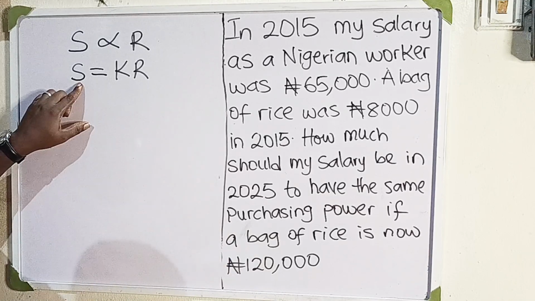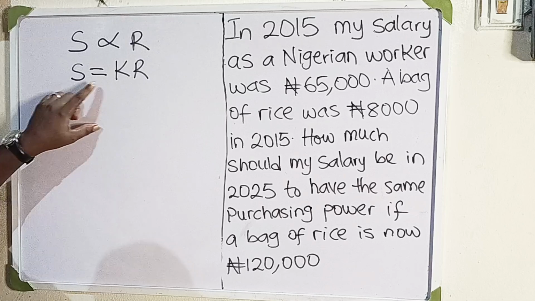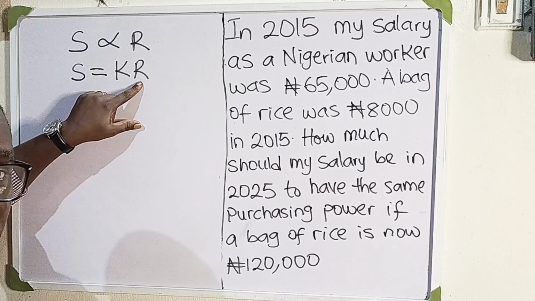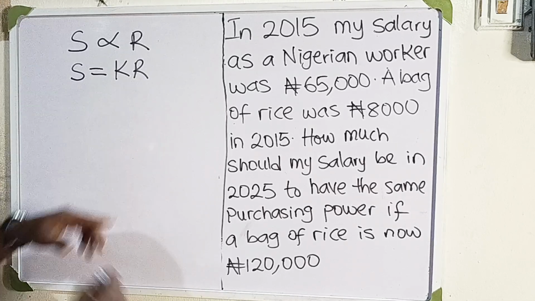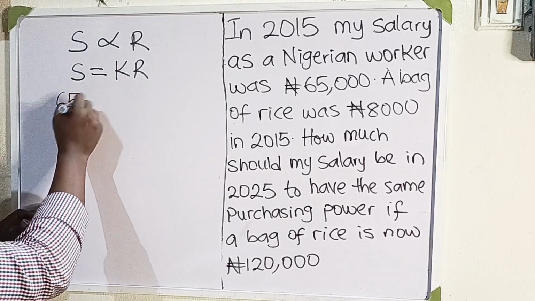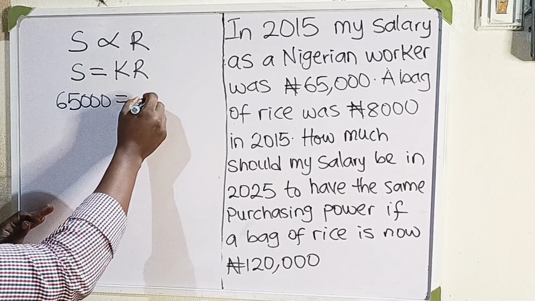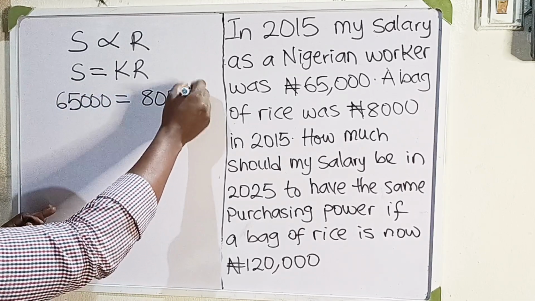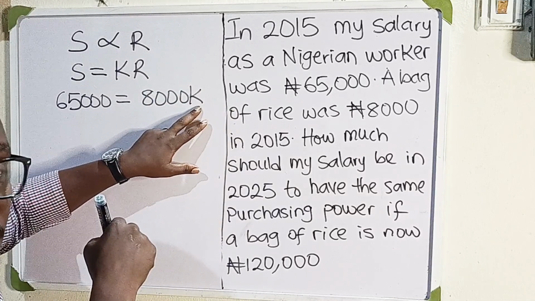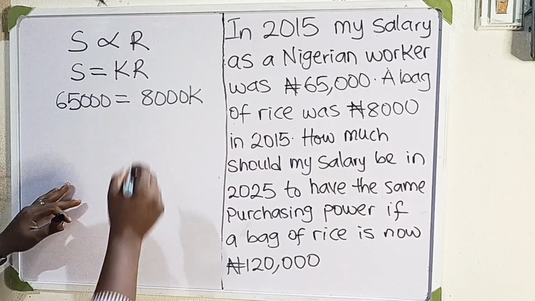So we know the salary in 2015 was 65,000. We know that the cost of the bag of rice in 2015 was 8,000. So we fix them here. So 65,000 is equal to 8,000 K. So to find the value of the constant, we divide both sides by 8,000.